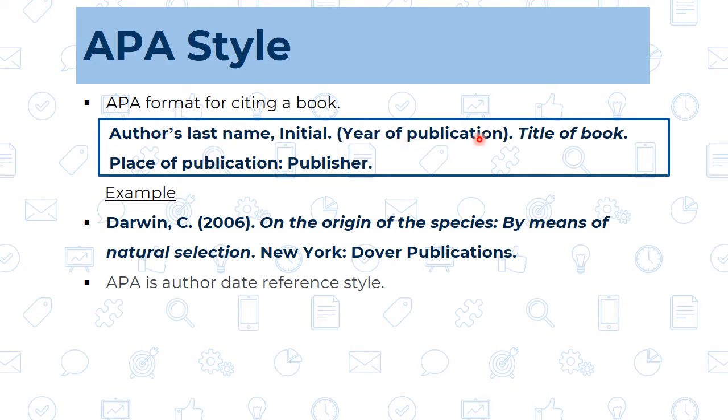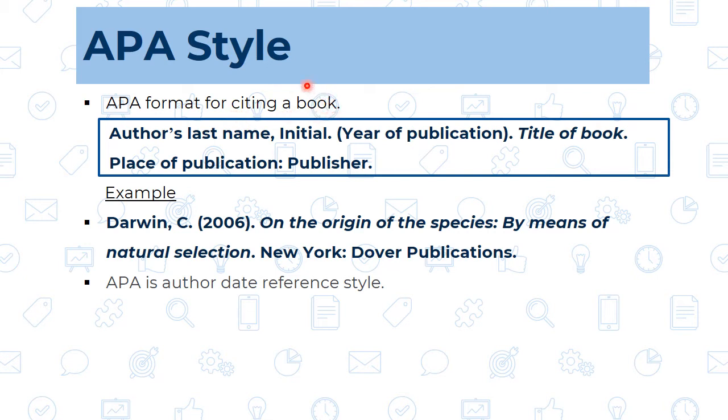Then a full stop, then the title of the book, which should be in italics, then the place of publication, then a colon, and then the publisher, meaning the name of the publishing company. So this is all about the format of citing a book.